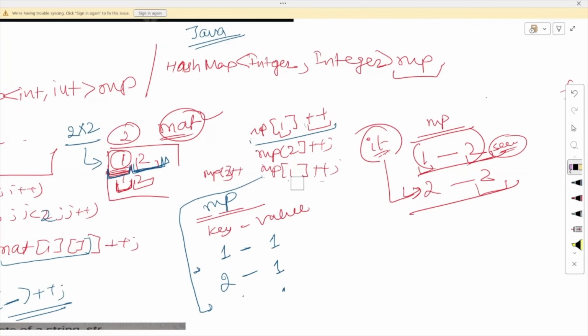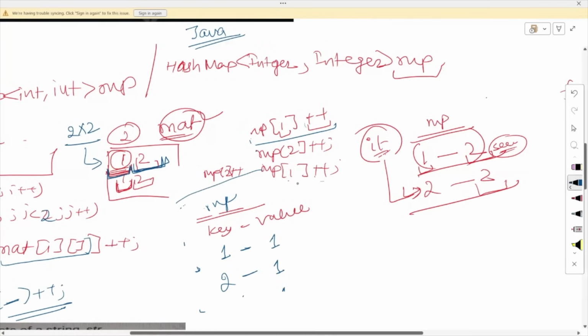Sorry, that was a mistake I made here. Since 1 is already present, it will go to the same key that was already present previously, and the value is reassigned to 2 because 1 plus plus will be 2. Now the last value is map of 2 plus plus.